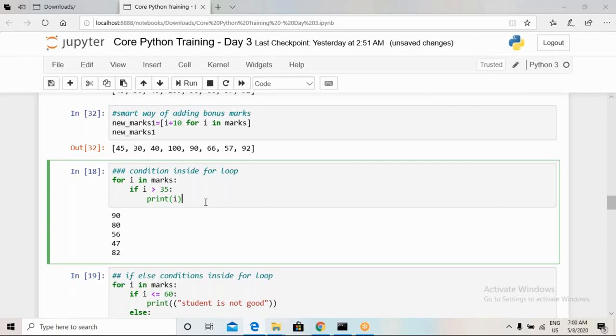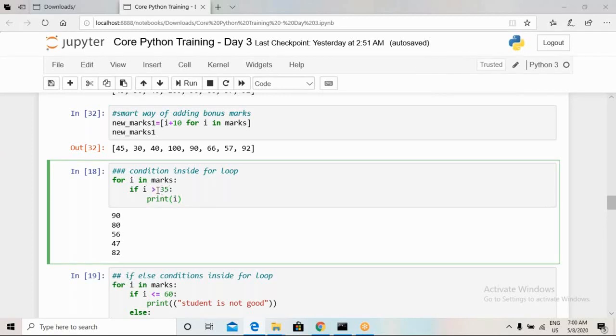So now, conditional inside a loop. I know I have marks of 8 subjects and I wanted to see in how many subjects a student has opted. Consider anything other than 35, then he has not opted, so use such a for loop. Here again the value of i will be sequentially taken from the marks list.